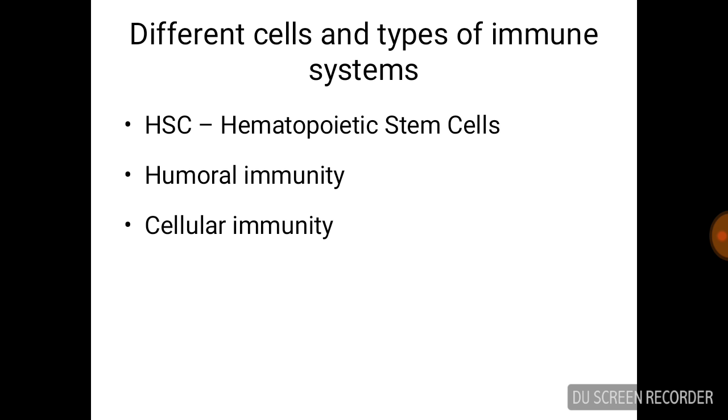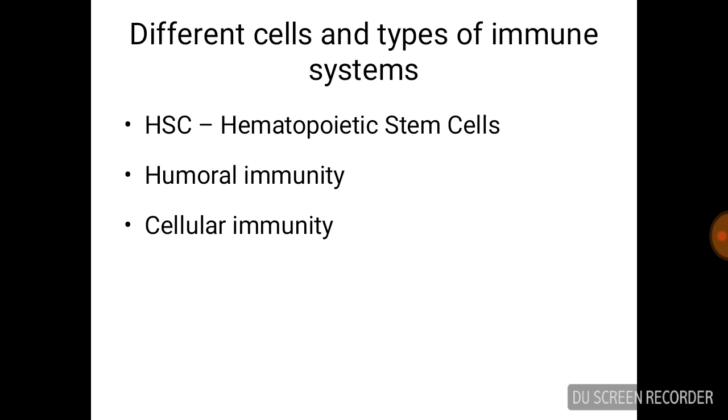Next type of immunity is cellular immunity. In cellular immunity, if the specific cell gets infected by the antigen, for example say virus, then T lymphocytes will recognize that antigen-presenting cell and it will secrete some chemicals like cytokines, then interferons, interleukins will try to neutralize that antigen.